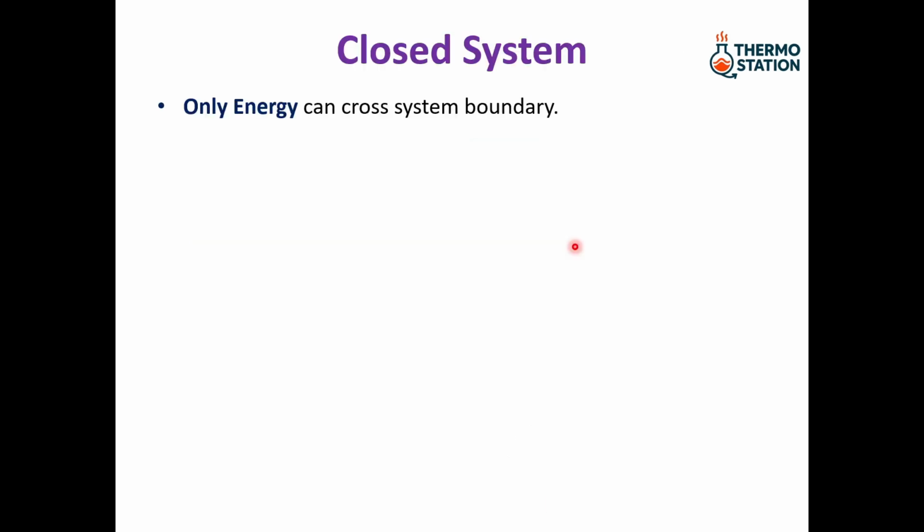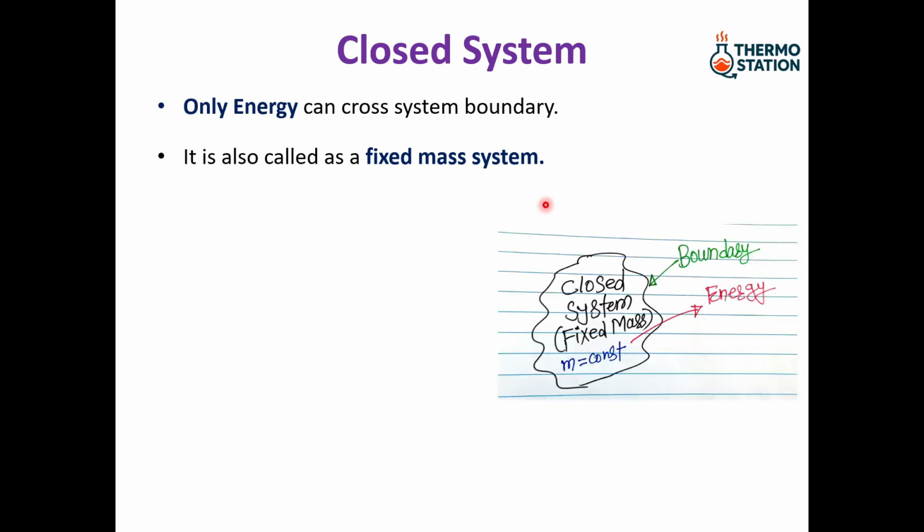Closed system. For a closed system, only energy can cross the boundary of the system. Mass cannot cross the boundary of the system, and that's why it is called a fixed mass system. Here we have a closed system where only energy can cross the boundary of the system and mass is constant. So it is a fixed mass system.